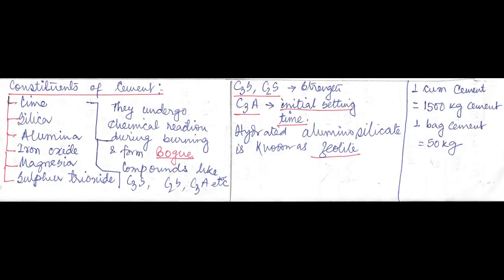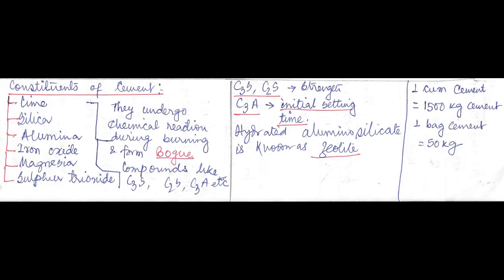Now I will discuss about the constituents of cement. Main constituents are lime, silica, alumina. Then there are also iron oxide, magnesia and the sulfur trioxide. What happens during the burning? These constituents, they undergo some chemical reaction and form the Bogue compounds like C3S, C2S, C3A, etc.